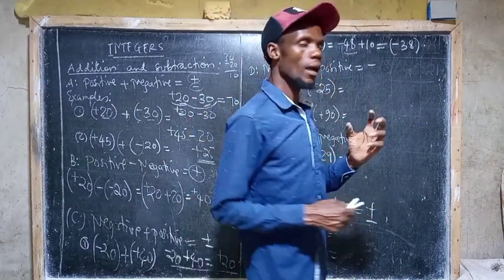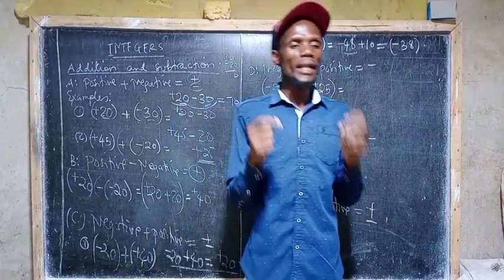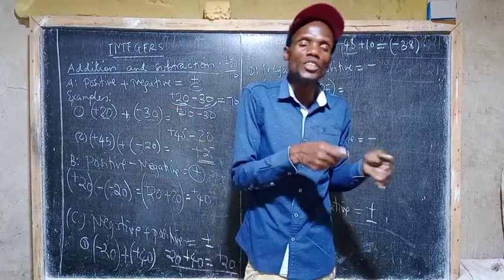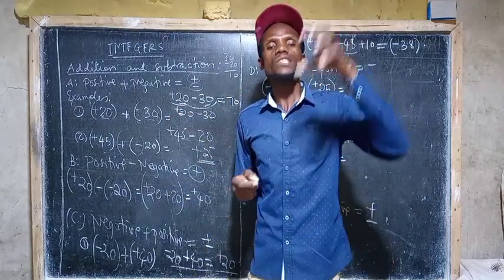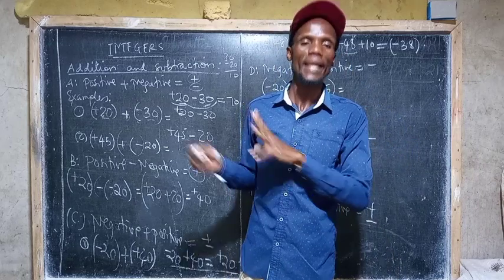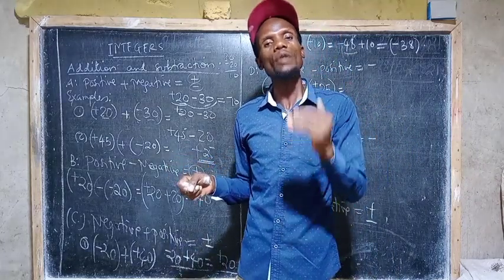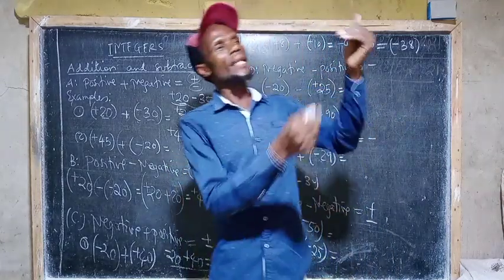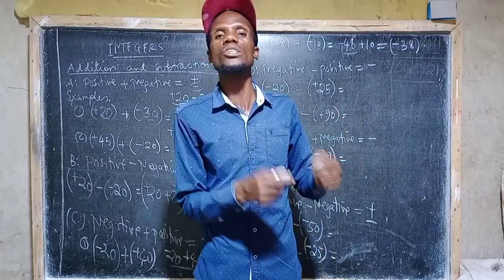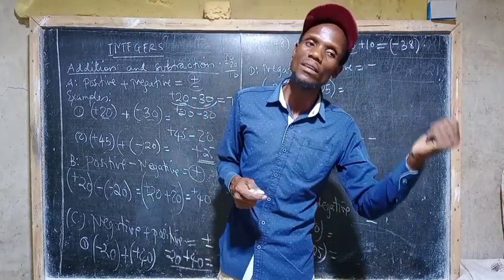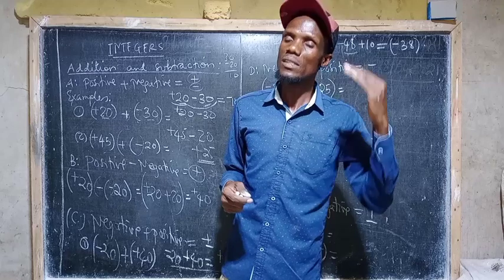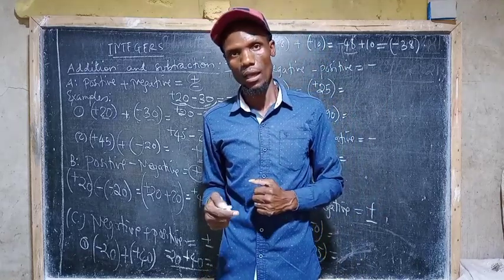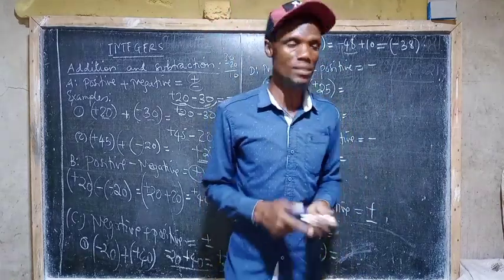So in short, when you are dealing with addition and subtraction of integers, you have to consider the number which is greater than the other. When you look at the number which is greater, look behind it: which sign is there? If it is negative, that gives you the sign of the answer.